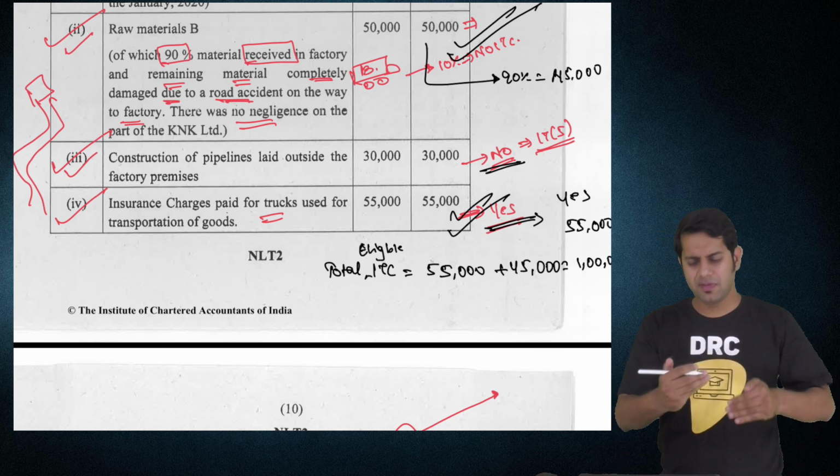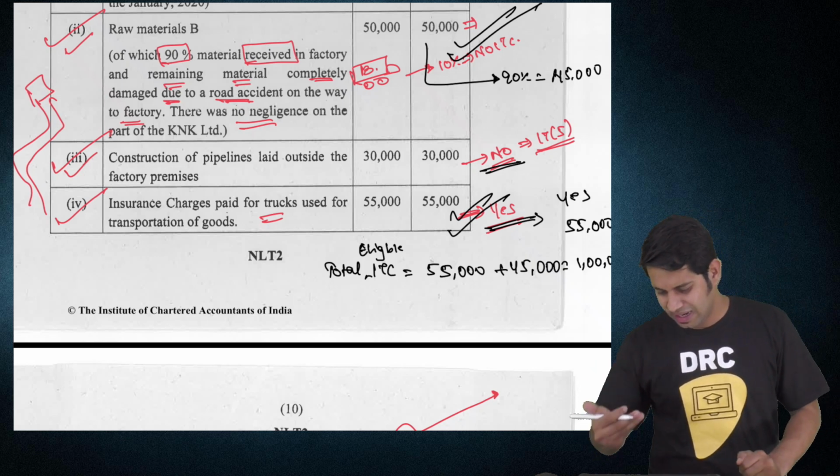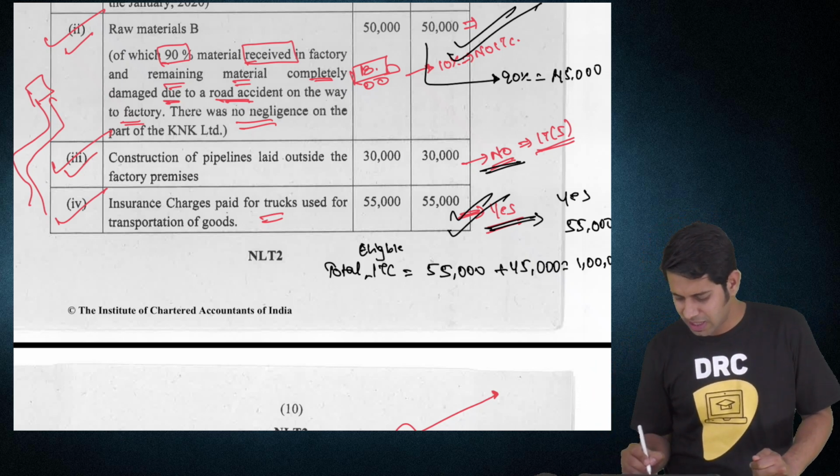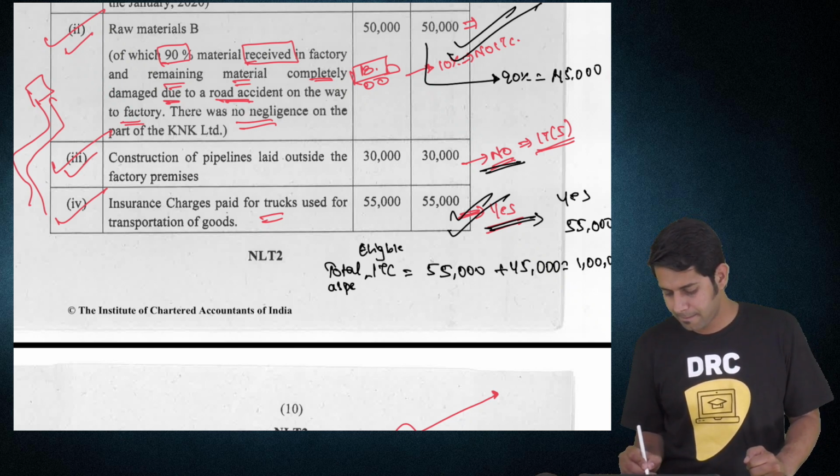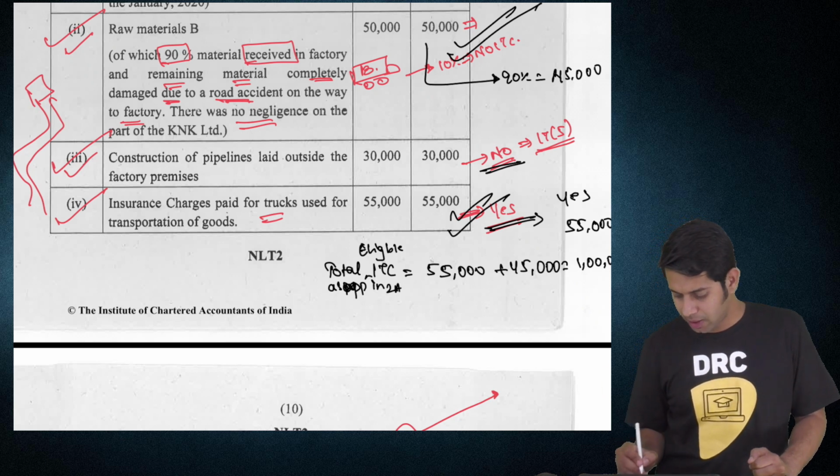Please note I'm a little fast because we are doing a question paper analysis, so we should be fast. Total eligible input tax credit as appearing in 2A is 1 lakh.